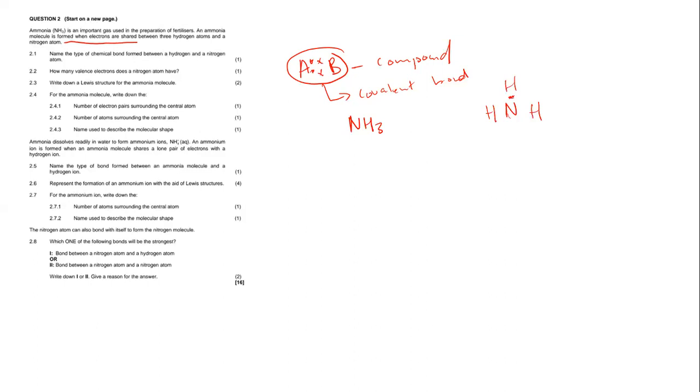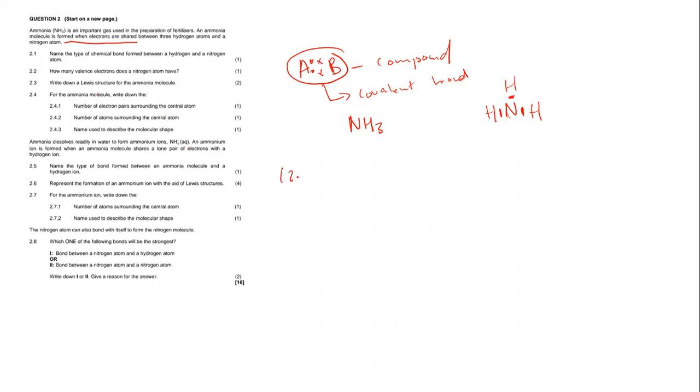The bond that exists at this position, this position, and this position is between non-metals. Therefore, this type of bond within this molecule of ammonia, we're going to call a covalent bond. That's very important. And do not forget, we are talking about atomic combination. So now let us try to solve the questions.